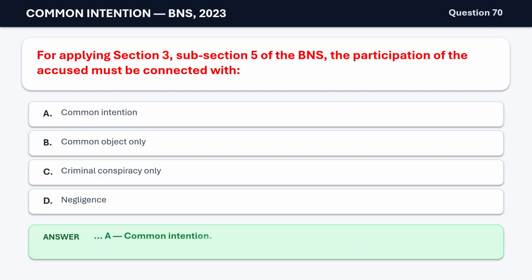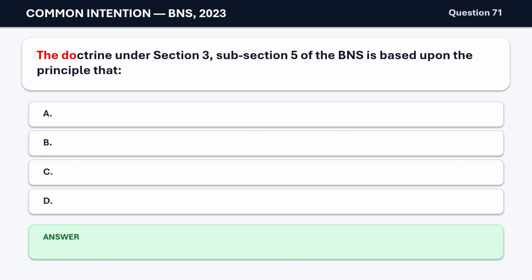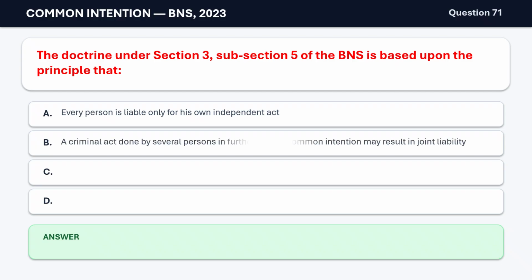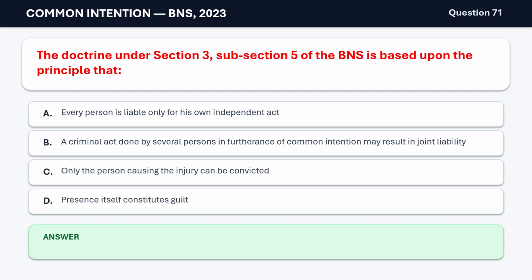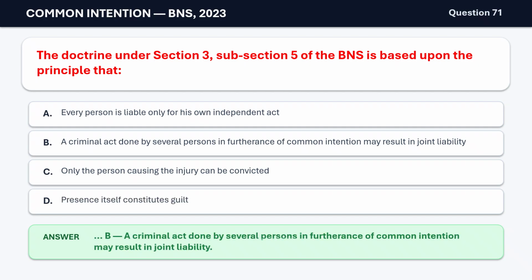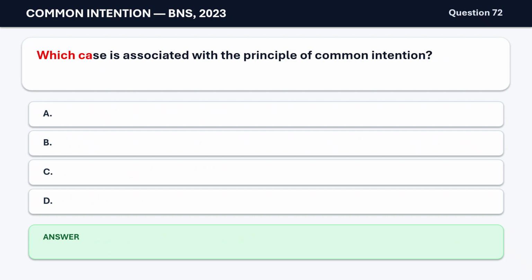Criminal conspiracy only, D. Negligence. The correct answer is A. Common intention. Question 71. The doctrine under Section 3, subsection 5 of the BNS is based upon the principle that A. Every person is liable only for his own independent act, B. A criminal act done by several persons in furtherance of common intention may result in joint liability, C. Only the person causing the injury can be convicted, D. Presence itself constitutes guilt. The correct answer is B. A criminal act done by several persons in furtherance of common intention may result in joint liability.